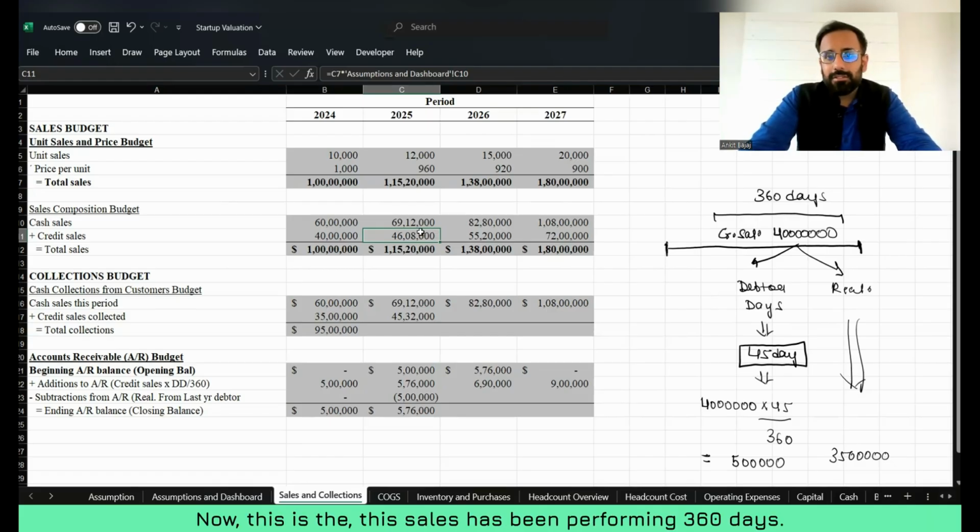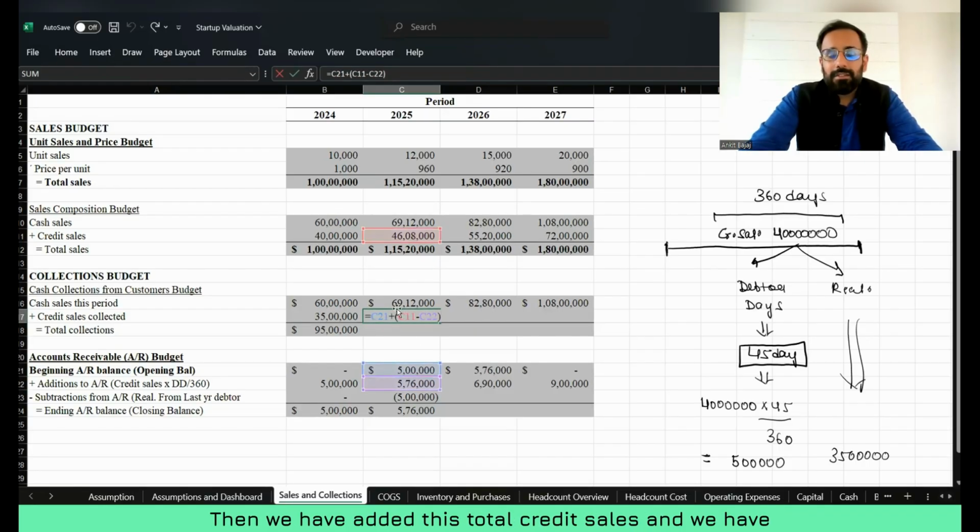Now this sales has been performed in 360 days, but we know that the average debtor balance is 45 days here. So out of this total sales, 45 days sales has not been recovered, and that amount is 5,76,000. So what I've done, I have taken this 5 lakh because we have realized it, then we have added the total credit sales and subtracted the amount which is not realized, that is 5,76,000. Right? So here we will press enter.